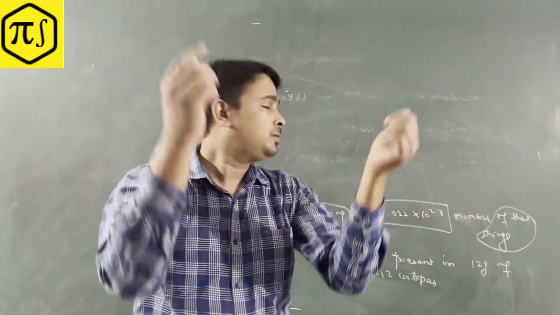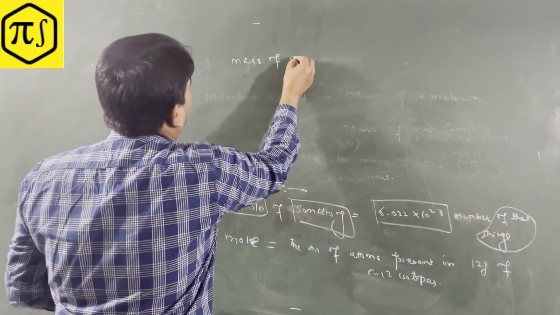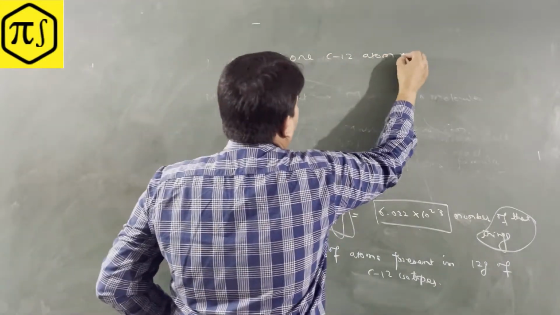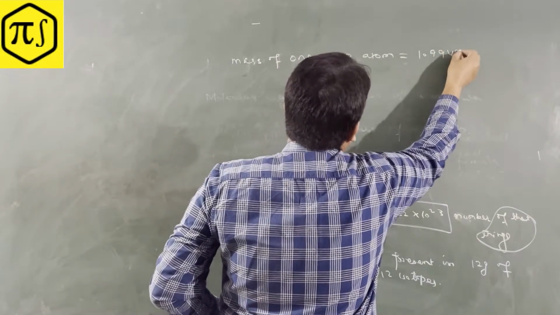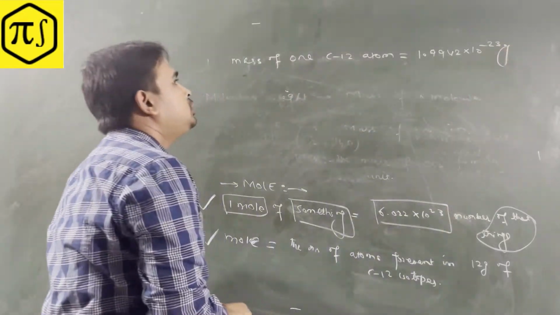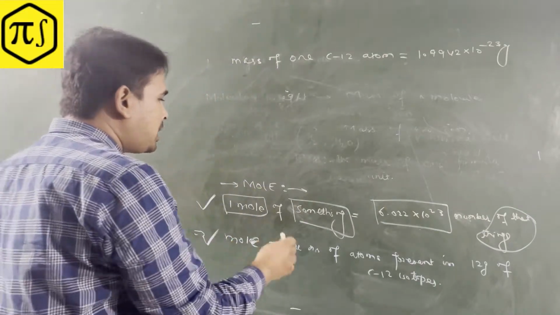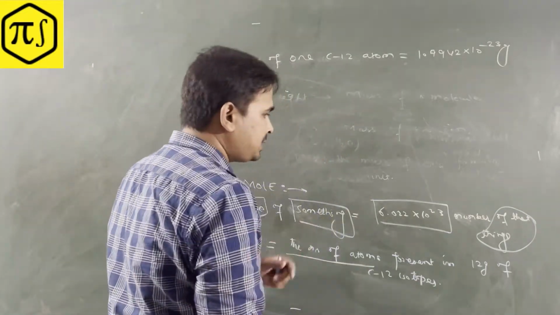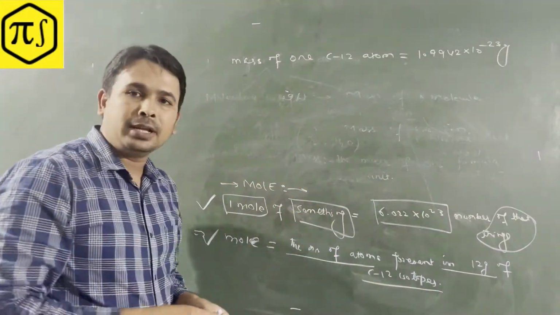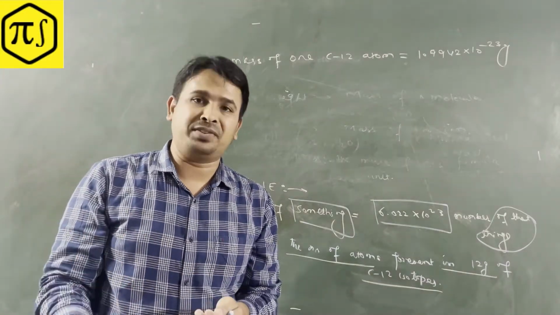Okay, guys. So let's prove it. So mass of one C12 atom, you know already, 1 point. This one you know, right? Now they're talking about the number of atoms present in 12 gram of the C12 isotopes. So the total mass is what? They gave you 12 grams. In that, how many atoms are present? That will be the mole definition, right?